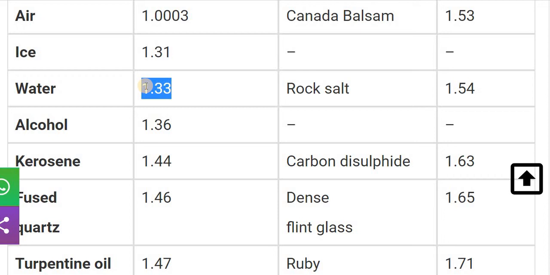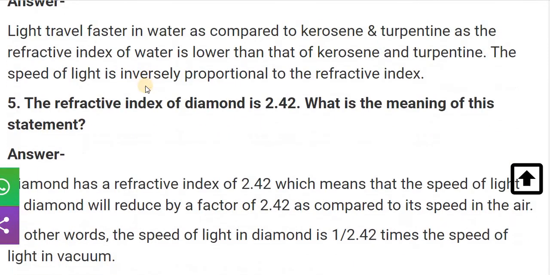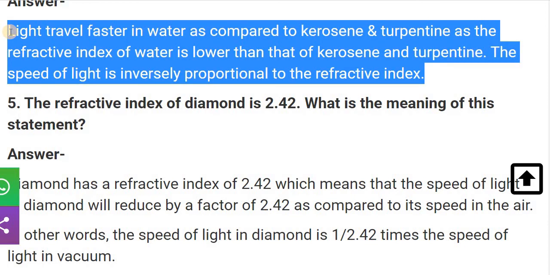So the answer is water, with 1.33 refractive index. So in the water, as compared to the turpentine oil and the kerosene, the light speed is faster. Let's see the answer. The light travels faster in water as compared to the kerosene and the turpentine, as the refractive index of water is lower than that of kerosene and turpentine. The speed of light is inversely proportional to the refractive index.